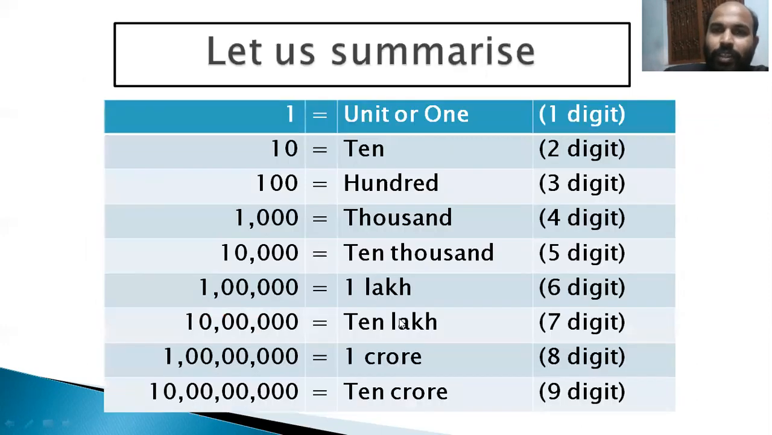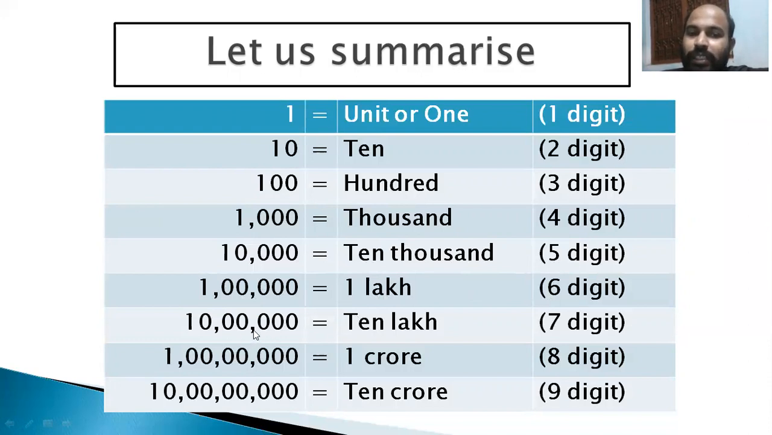Then let us summarize. In your previous classes we have studied 1, so it is 1 digit. 10 is 2 digits. 1 with 2 zeros is known as 100. 1 with 3 zeros is 1000, a 4-digit number. 1 with 4 zeros is 10,000, a 5-digit number. 1 with 5 zeros is 1 lakh, a 6-digit number.